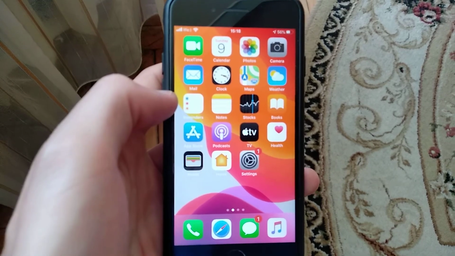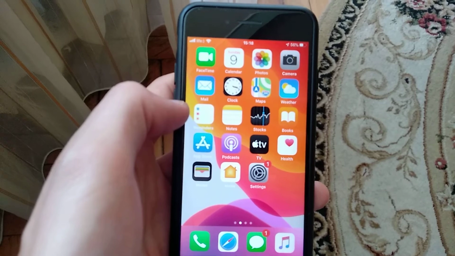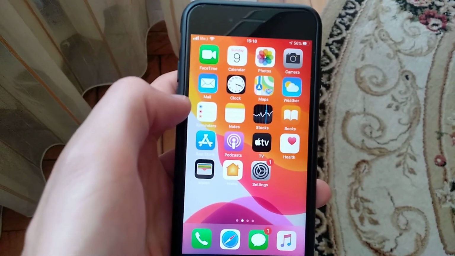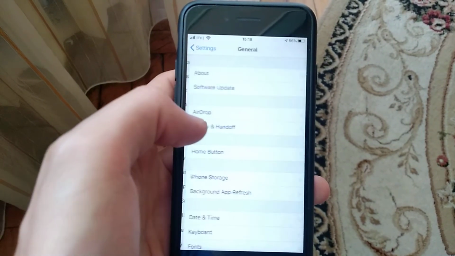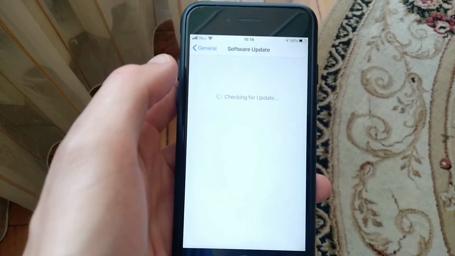Hello dear subscribers, today I will tell you how you can easily fix your error when you can't open camera on your iPhone. So for fixing it you just need to go to the settings. In the settings you need to find general, and in the general you need to open software update.